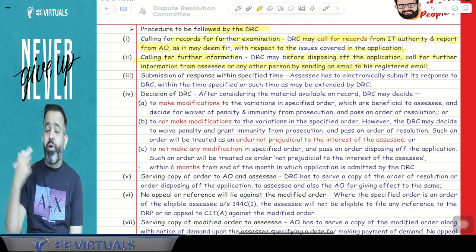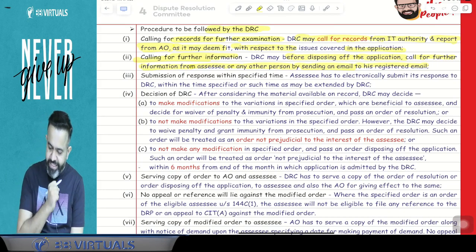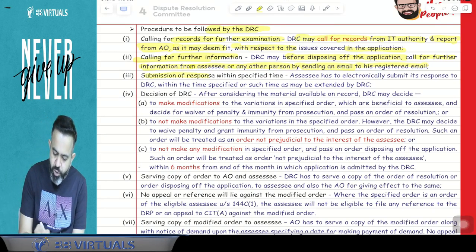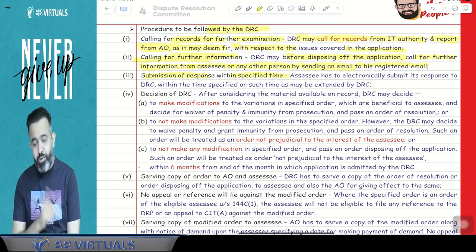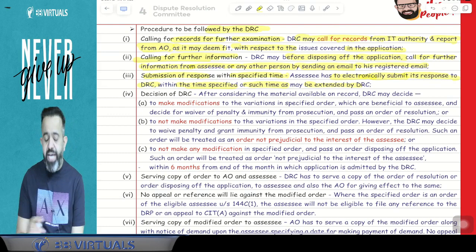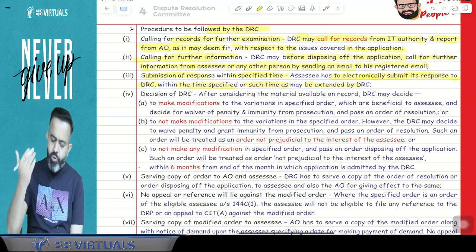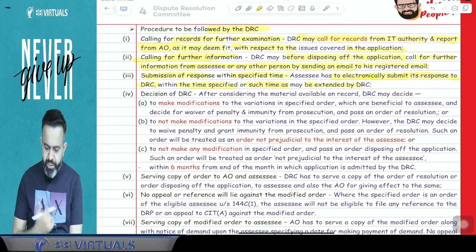In response to that notice, you have to submit the information as well as some details. Now next part, submission of the response within the specified time. Now the assessee has to reply. The assessee has to electronically submit its response to the DRC within the time specified, and such time as may be extended by the DRC. So guys, whatever time is given by the DRC, you have to respond, giving the details and information.